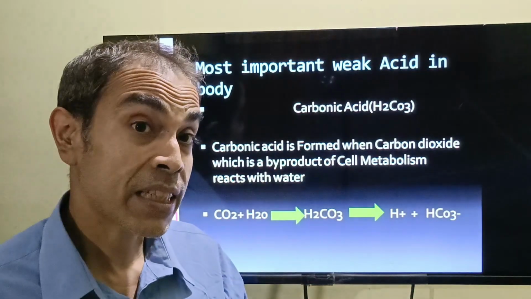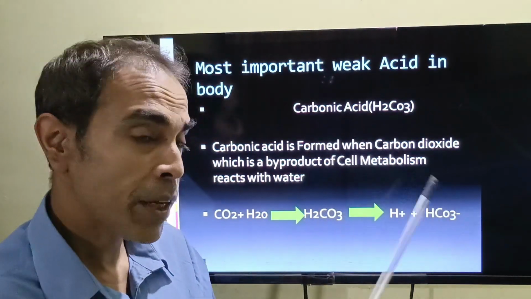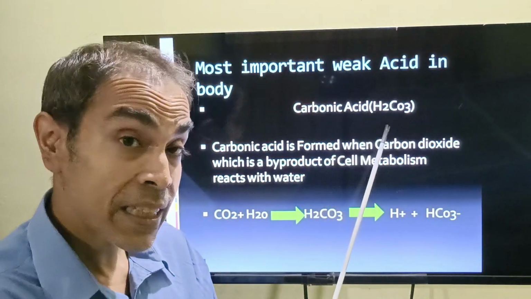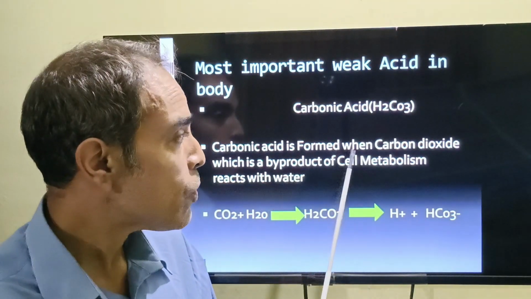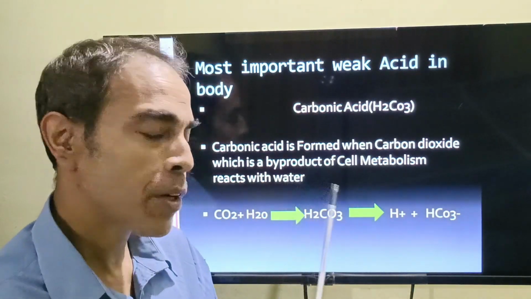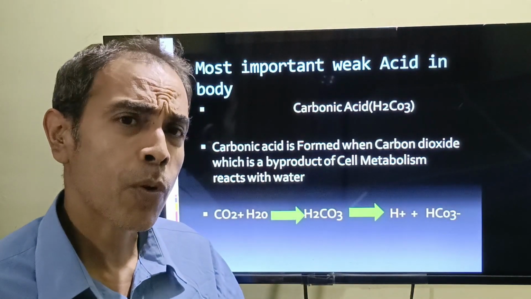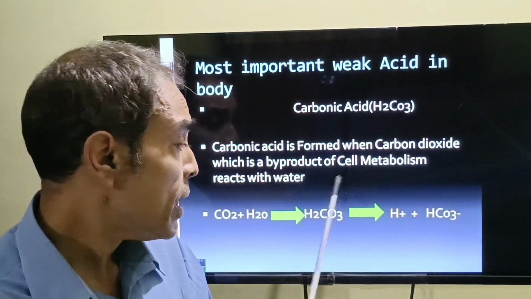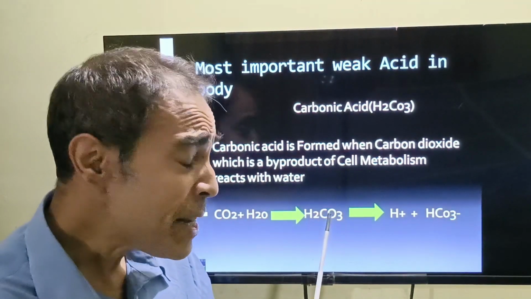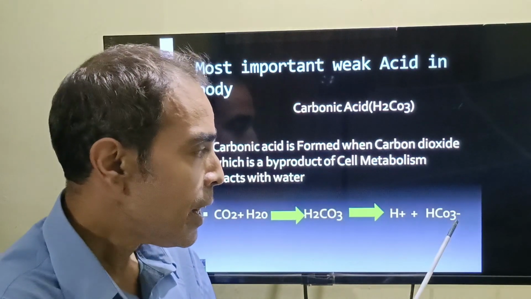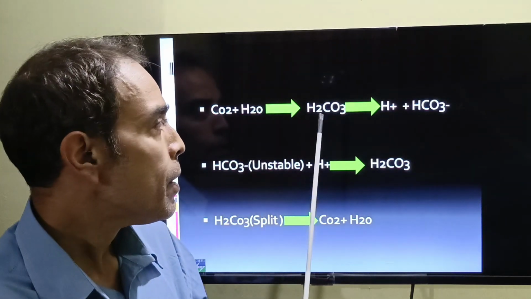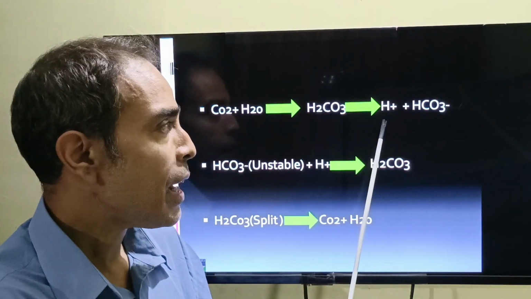The most important weak acid in the body is carbonic acid. Let's dive into this concept and see how it is very important in the body. Carbonic acid is formed when carbon dioxide, which is a byproduct of cell metabolism, reacts with water. In our body, carbon dioxide is continuously being formed because of cell metabolism. This carbon dioxide reacts with water to form carbonic acid. It then immediately splits up into hydrogen ion and bicarbonate.